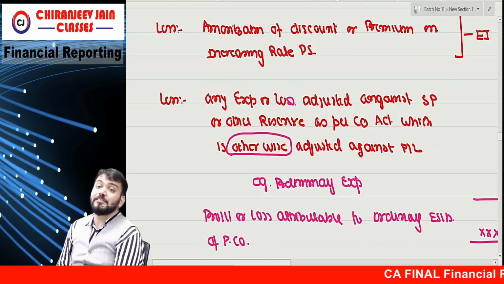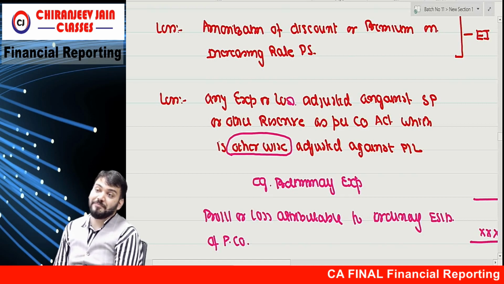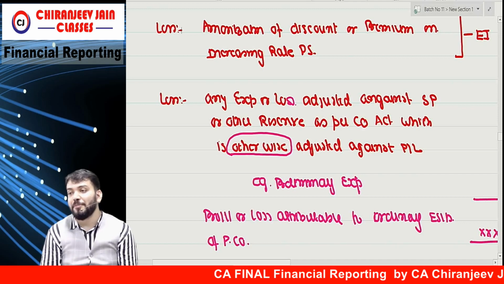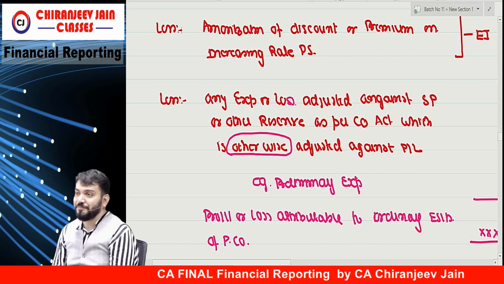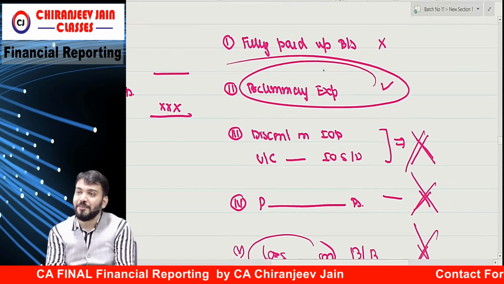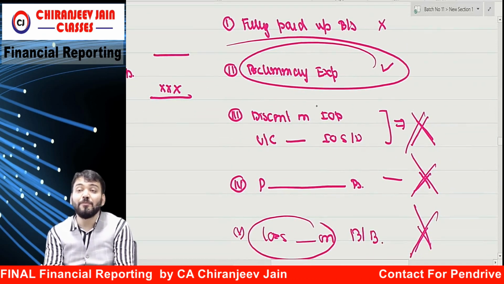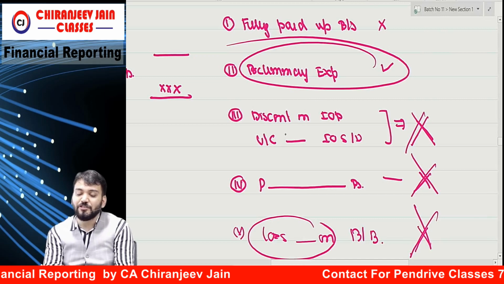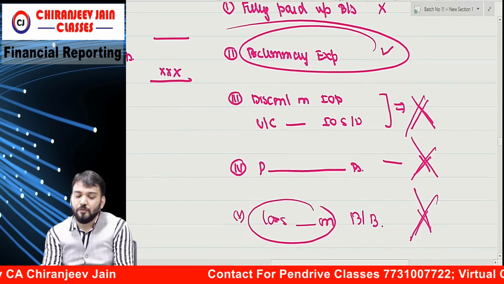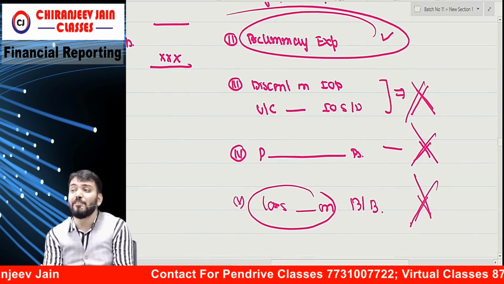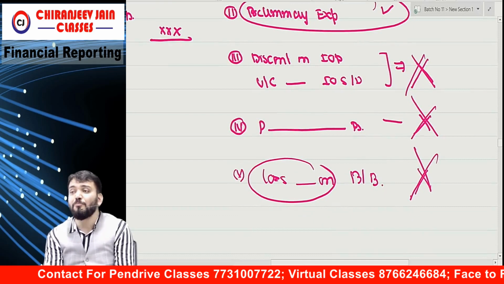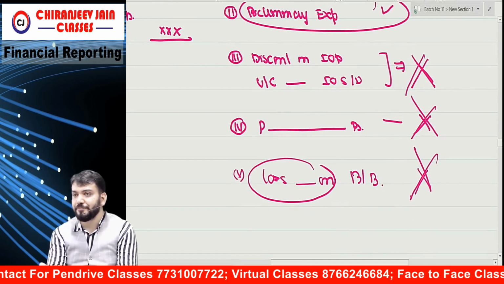If you have done Companies Act, you have done securities premium, and you know securities premium can be used for five purposes. For fully paid up bonus shares. For writing off preliminary expense. For discount on issue of debenture or underwriting commission paid. For writing off premium payable on redemption of preference shares or debenture. For loss on buyback of equity shares.